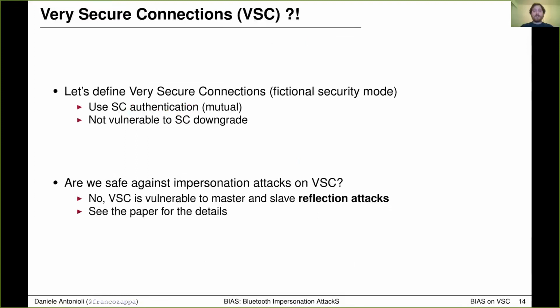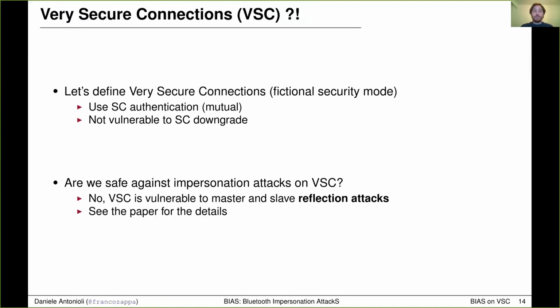The 4 BIAS attacks presented so far are enough to break Bluetooth authentication. But for fun, let's assume that Alice and Bob use a fictional Very Secure Connections mode, and that this mode does not allow downgrading secure connections to legacy secure connections, and uses the secure connections mutual authentication procedure. Is this mode safe against impersonation attacks?